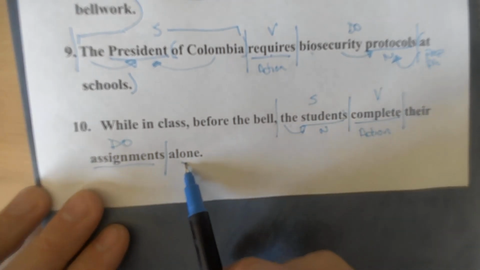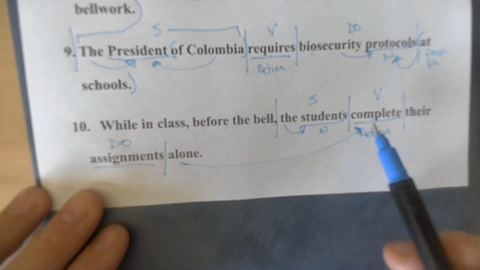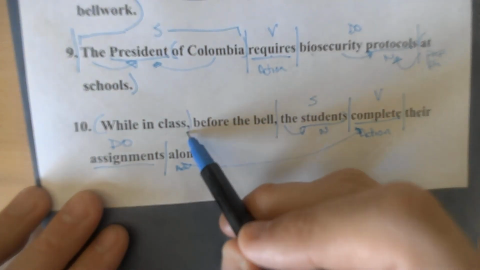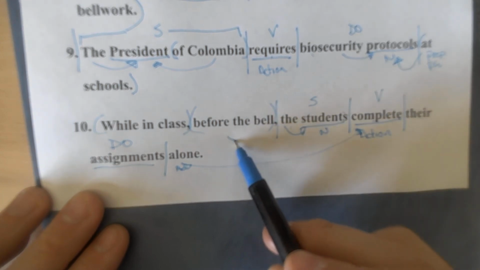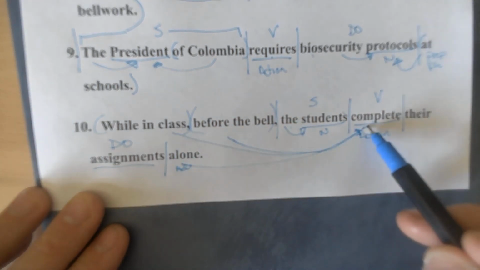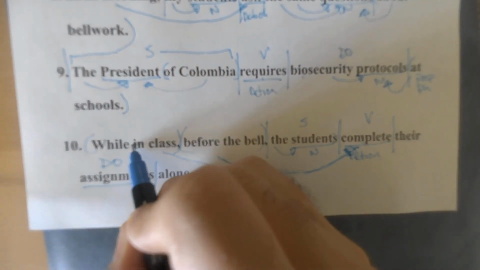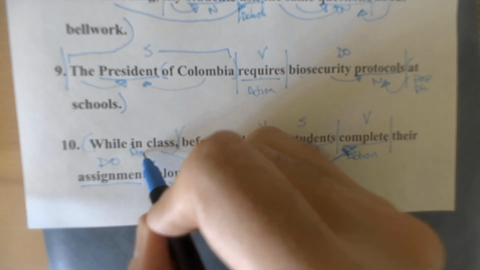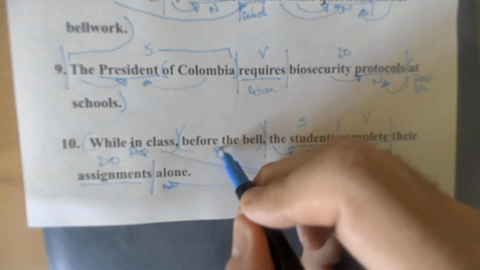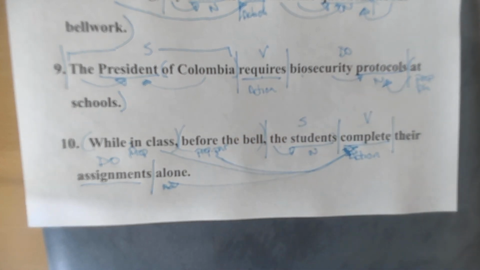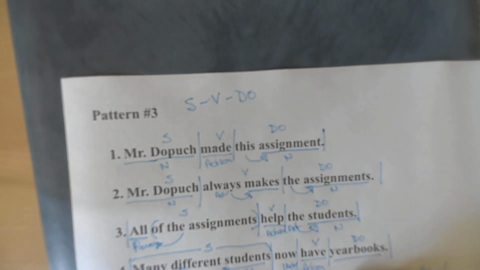How do they complete it? Alone. So it's an adverb. When do they complete it? While in class, before the bell. All adverbs. So these prepositional phrases are telling us time and place, right? Everything else, SVDO, is exactly the pattern that we've been looking at the whole time. Thank you, and I'll see you in group 4.